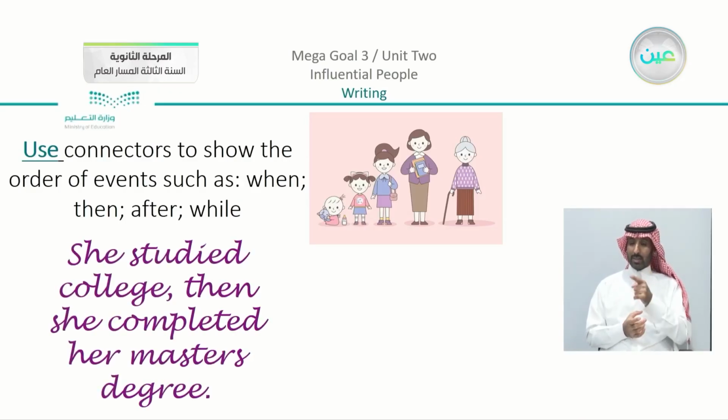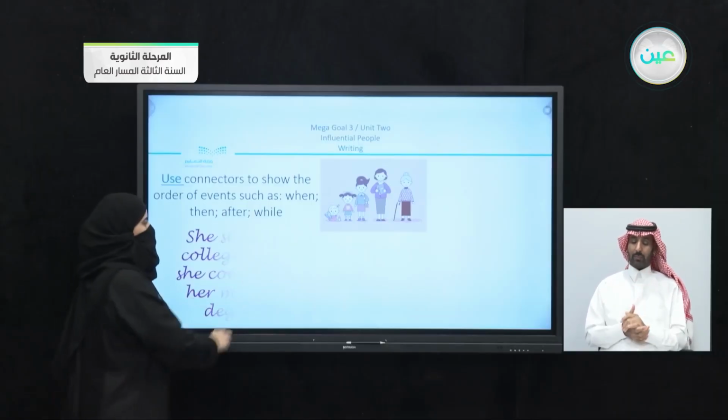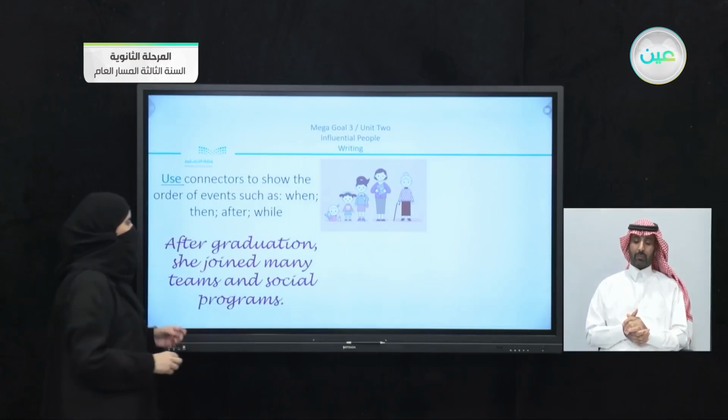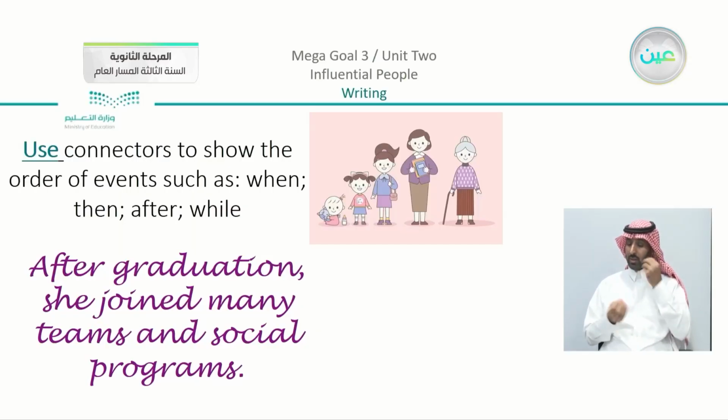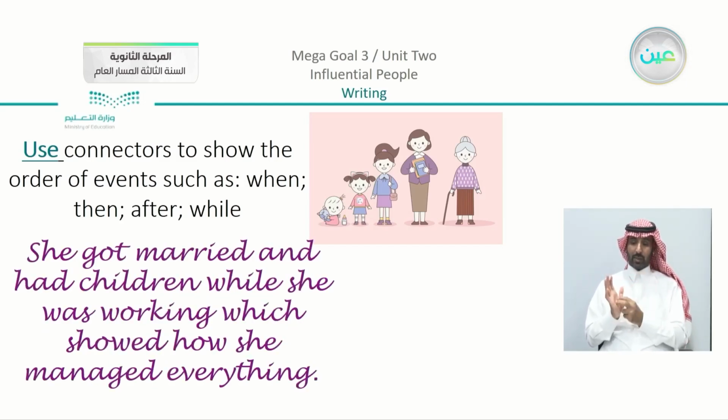She studied college, then she completed her master's degree. So the word then shows that things happened in order. After graduation, she joined many teams and social programs. She got married and had children while she was working, which showed how she managed everything. You can see also we have while here.